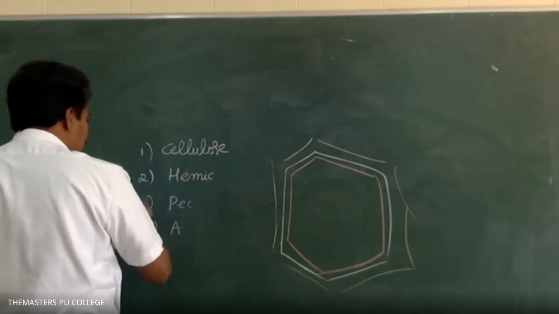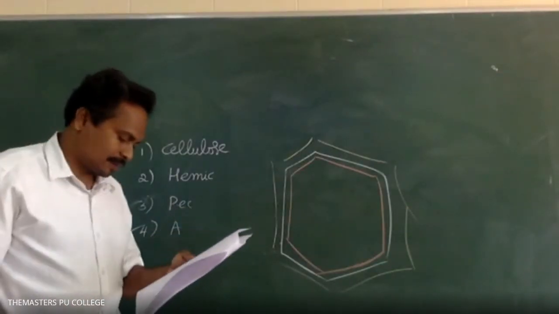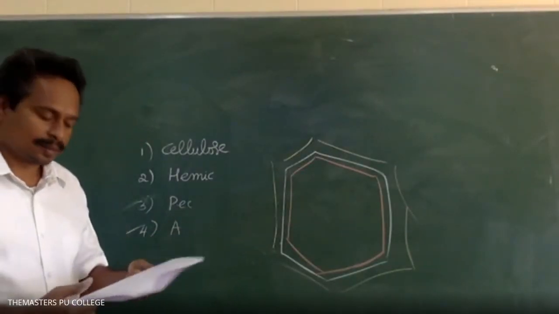What is the answer? Sir, option 4, all the above. Very good. Option 4 is the correct answer. Sir, hemicellulose is not a common material in algae, no, sir.